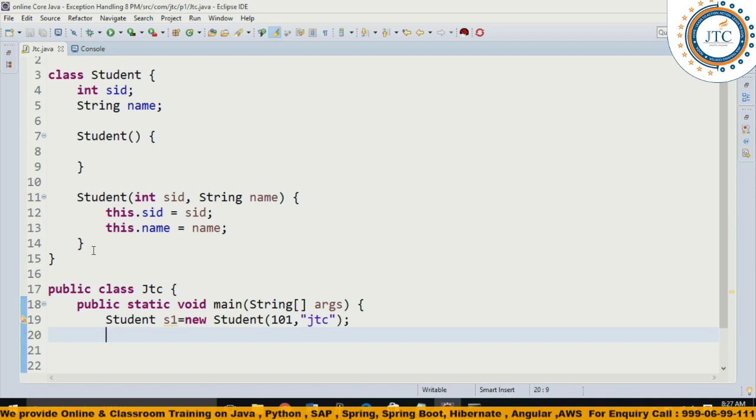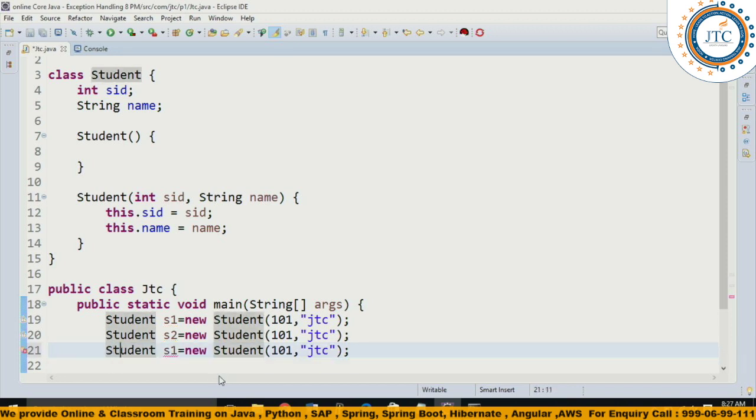And one more object I am creating. So let's understand here s1 as well as s2. Guys, these questions which I am discussing, again from the perspective of interviews, are very, very, very important questions, so you should focus on all these things. So I have created two objects in this case.